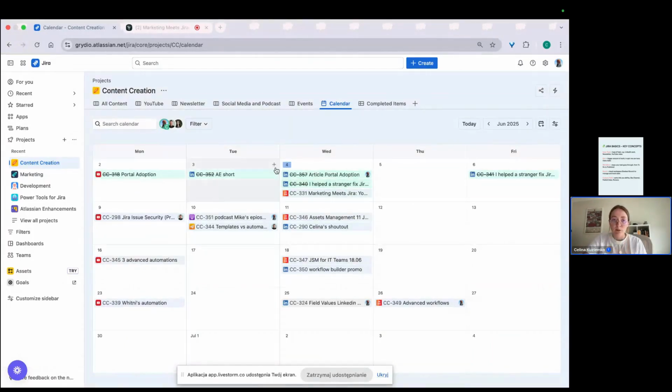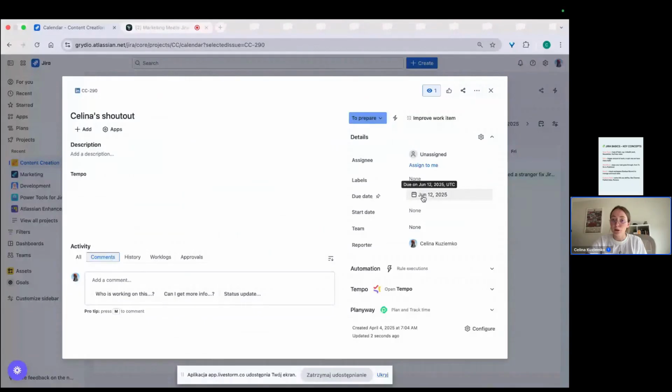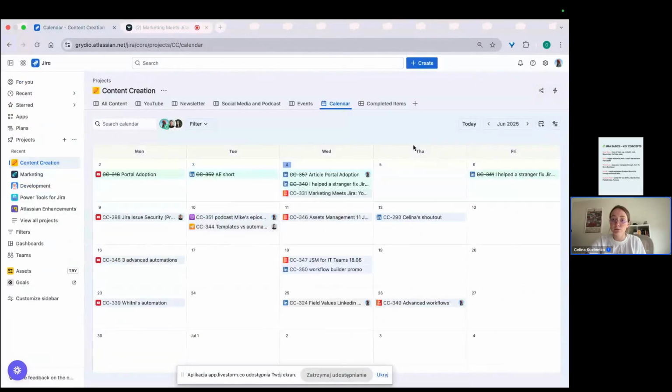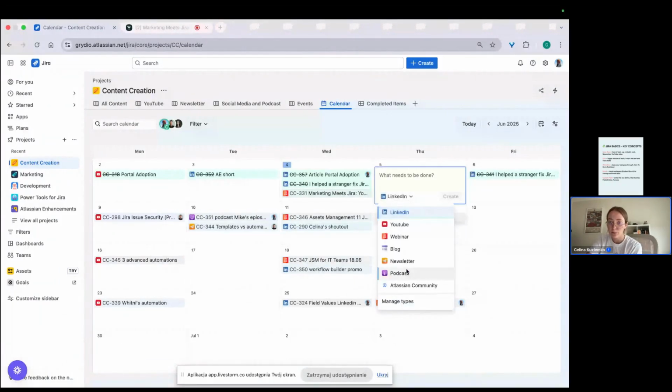Also, for example, if I decide that this post won't fit on Wednesday anymore, I can change its due date. So if I put it here, the due date is automatically changed for 12. And right now it will be on the 11th, so it's very simple to manage. Also, you can add an issue from this view, and you can choose the issue type here. It's a very short window, as you can see, so it will be only the summary.